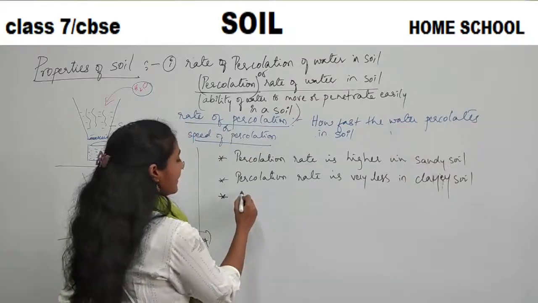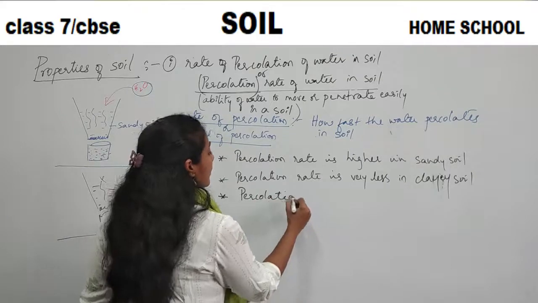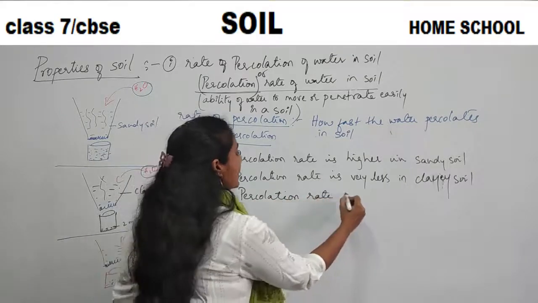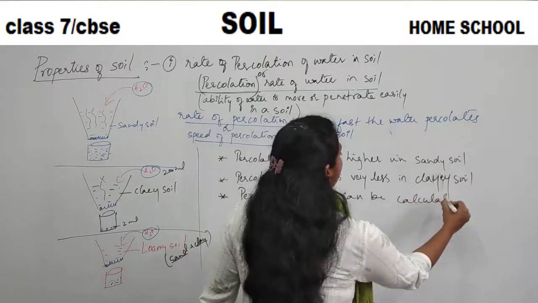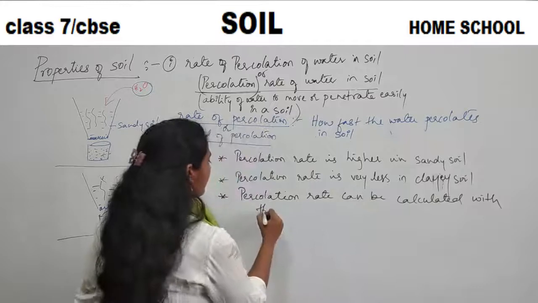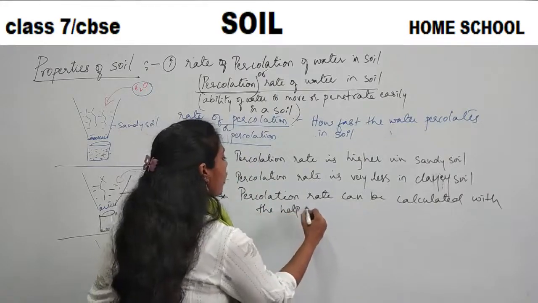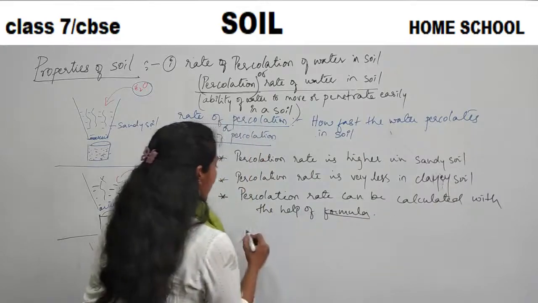So what I will write here is: percolation rate can be calculated with the help of a formula. Okay, so what is that formula?